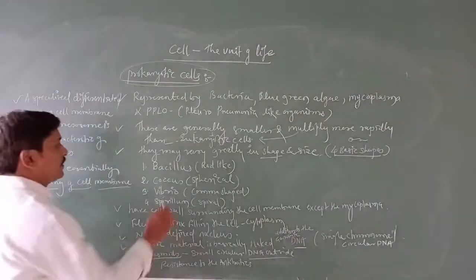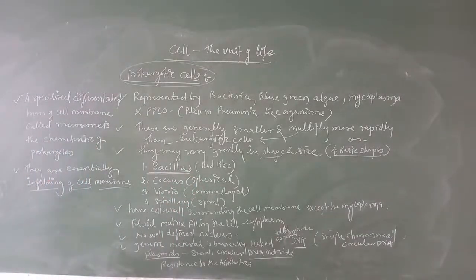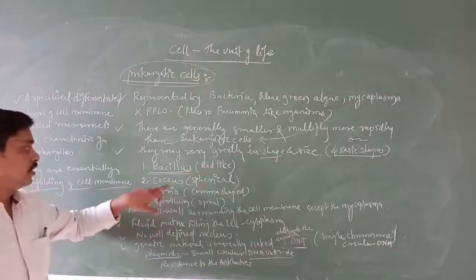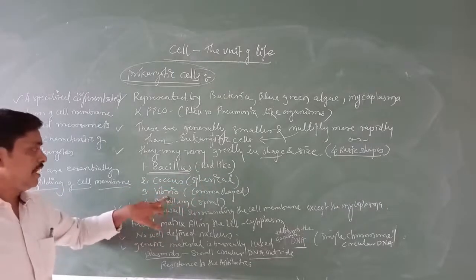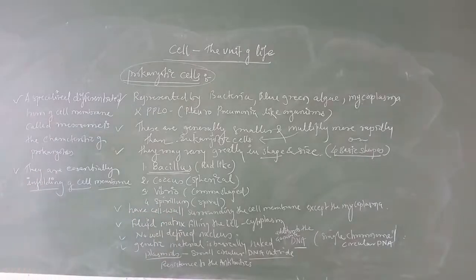The first shape is the bacillus type of prokaryotic cell, which is a rod-like structure. Coccus is spherical. Vibrio is comma-shaped. Spirillum is spiral.